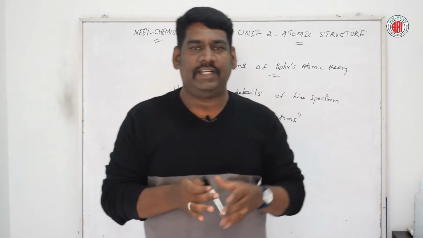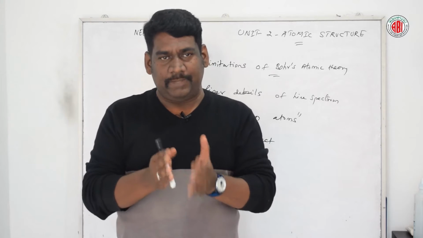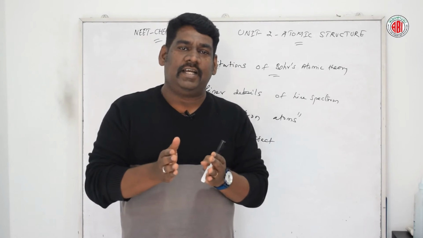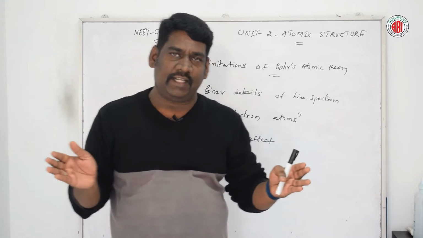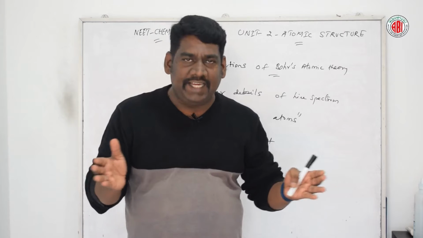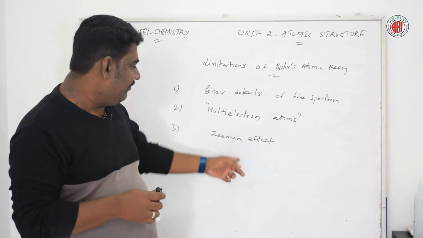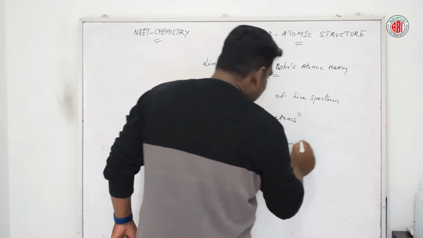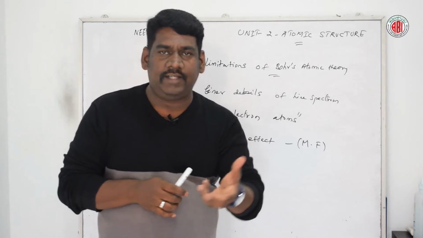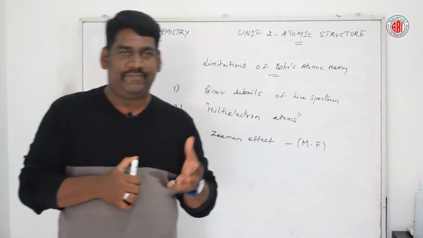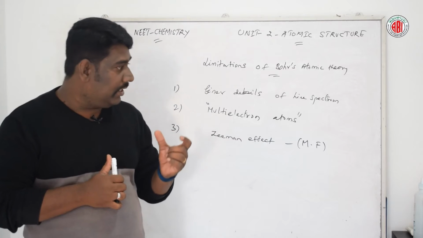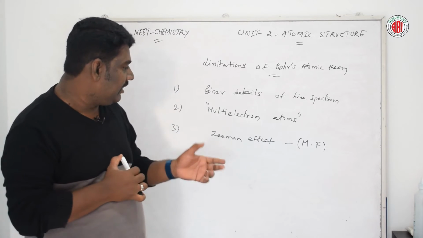This was first observed when an atom emitting radiation is placed in a strong magnetic field, and each spectral line is further divided into a number of different lines. This appearance of lines is called the Zeeman effect. The Zeeman effect is always related to what? Magnetic field. So Bohr's theory could not explain the effect of a magnetic field on the spectra of atoms or ions.